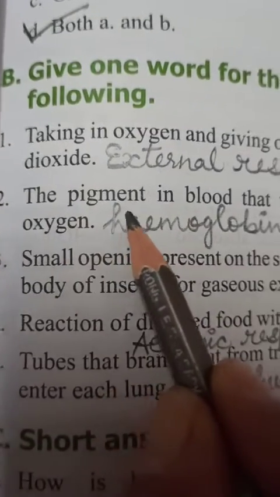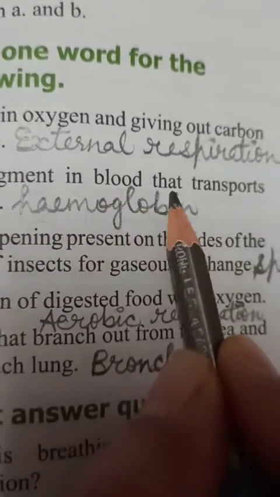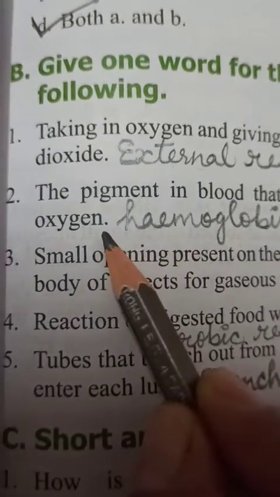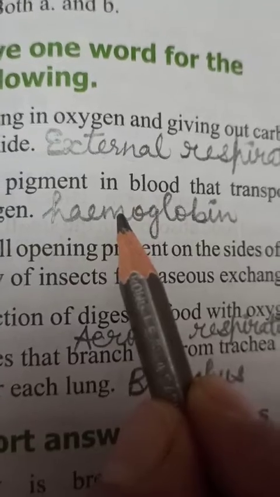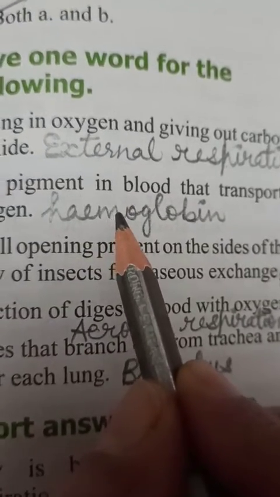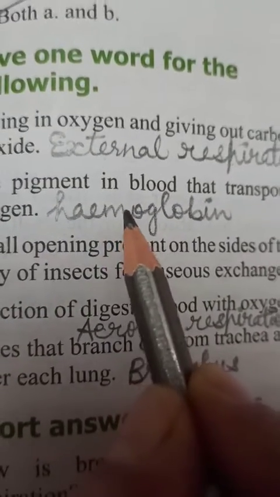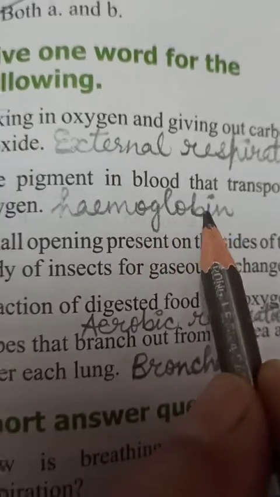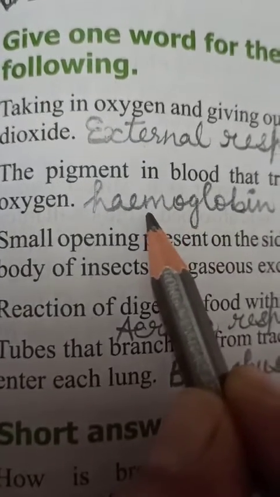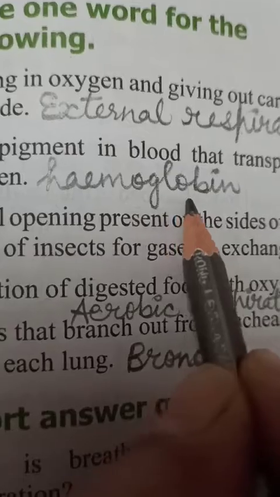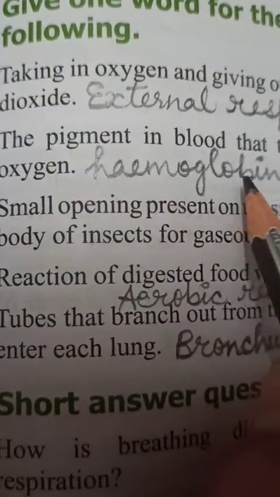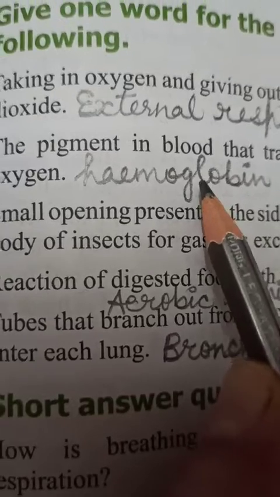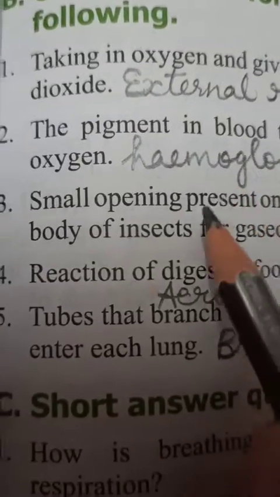Second is the pigment in blood that transports oxygen. Children, you know, in our blood, a red color pigment is present, which is responsible for the transport of oxygen. That is hemoglobin. Okay, and because of this pigment, our blood is red in color.